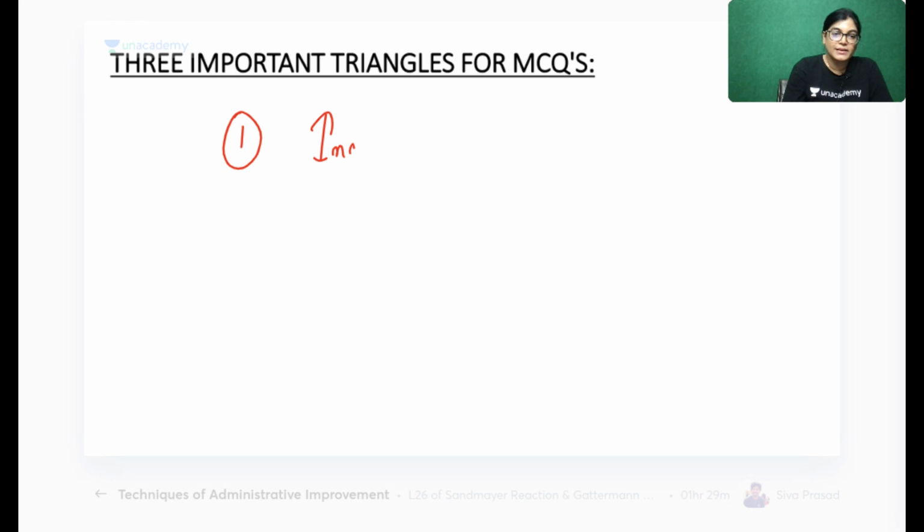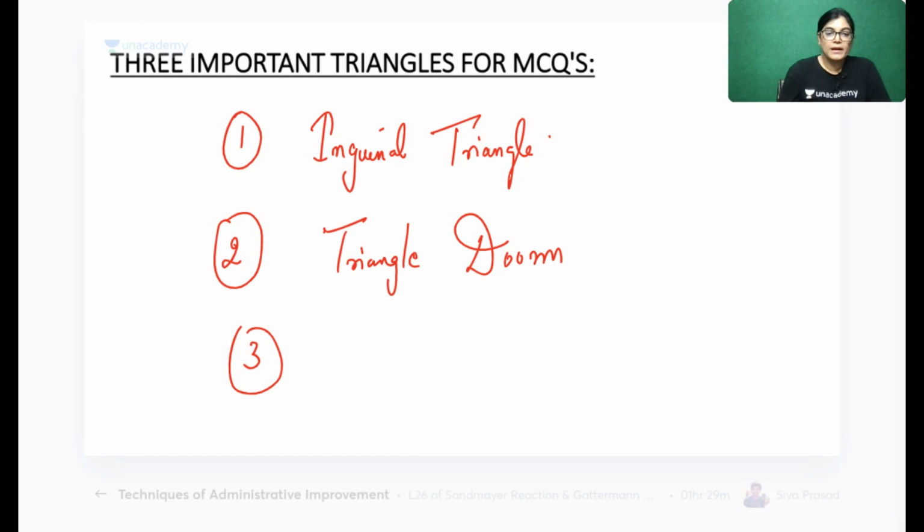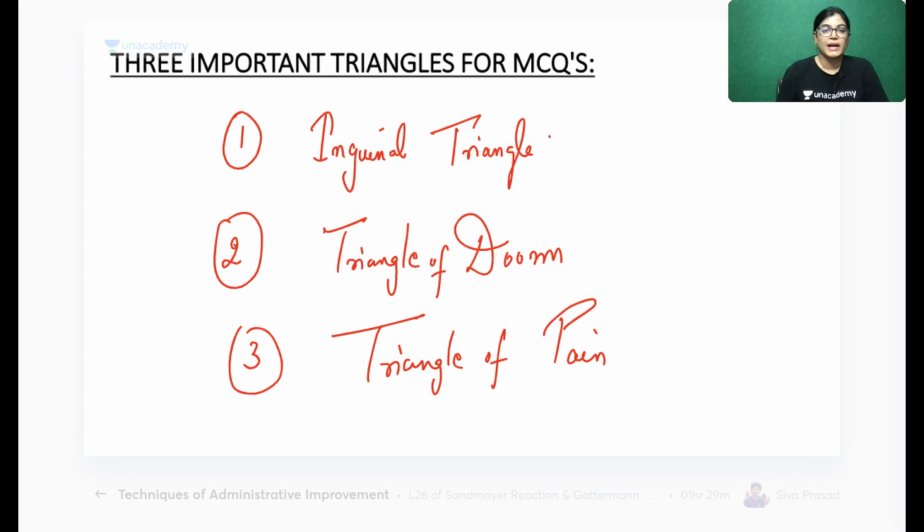One is the inguinal triangle, the second is the triangle of doom, and the third is the triangle of pain. The inguinal triangle is also called Hesselbach's triangle. These 3 triangular spaces are very important, so let's discuss each one in detail.